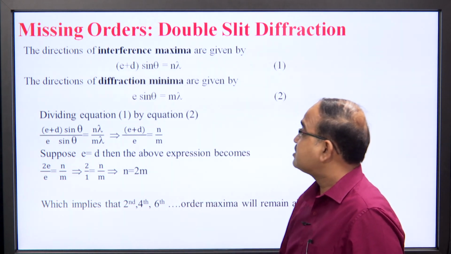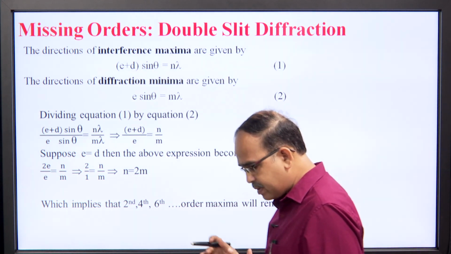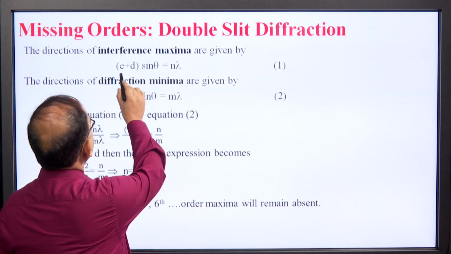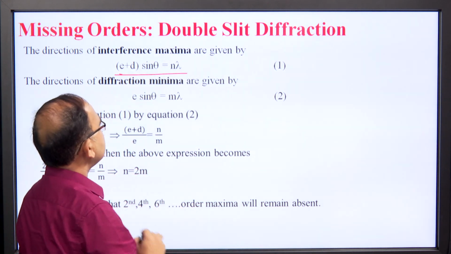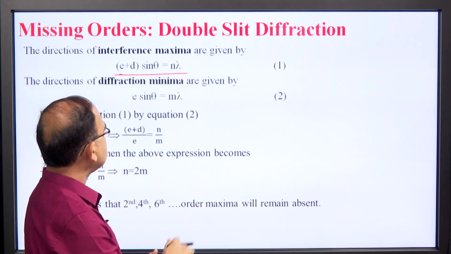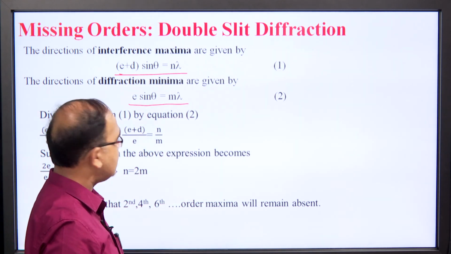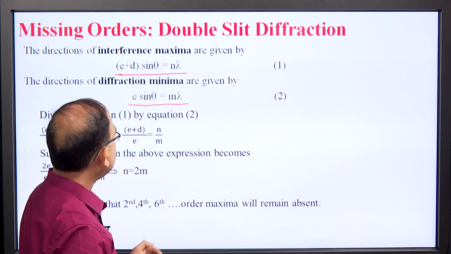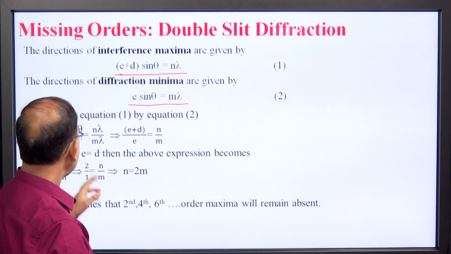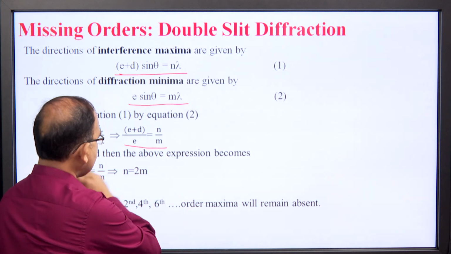Now, the next article is missing orders in double slit. As we have already seen, the interference maxima is governed by the equation (e plus d) sin theta is equal to plus minus n lambda, and the diffraction minima is governed by the equation e sin theta is equal to plus minus m lambda. Now, if we divide equation 1 by equation 2, then what happens? We have an expression like (e plus d) by e is equal to n by m.